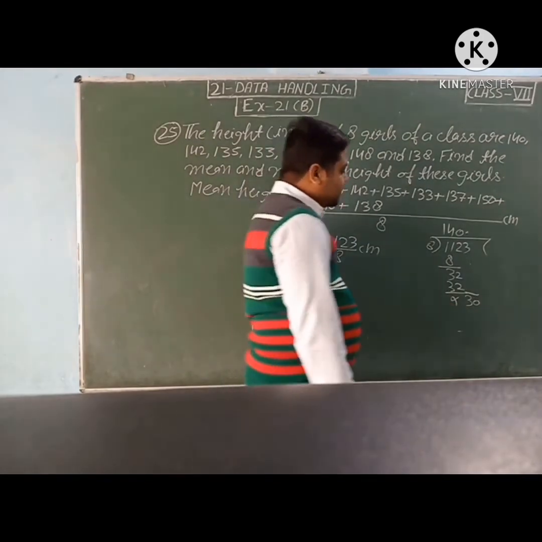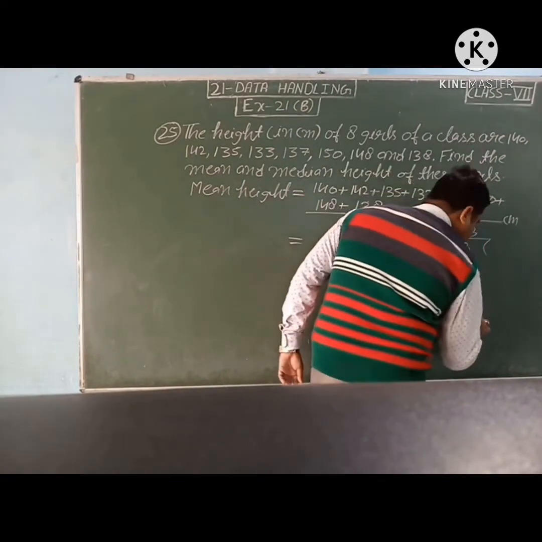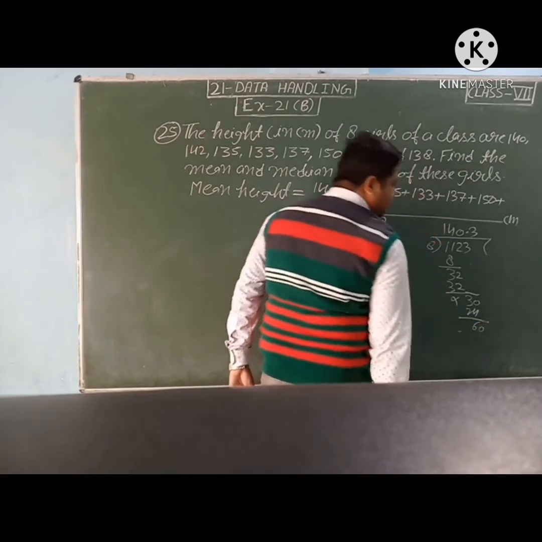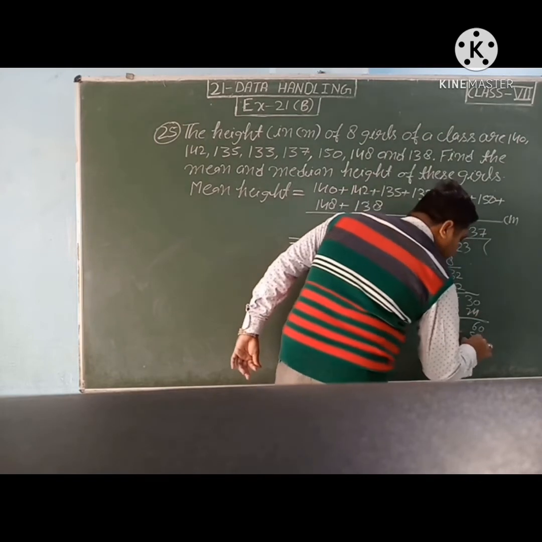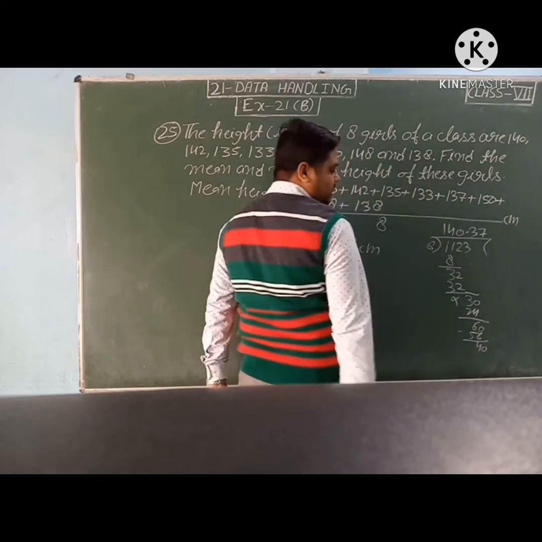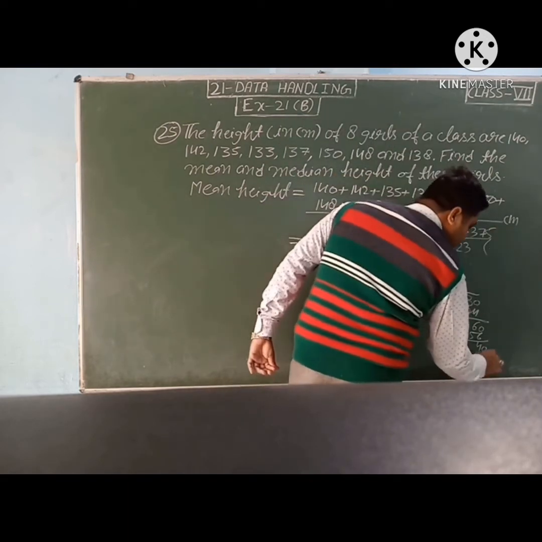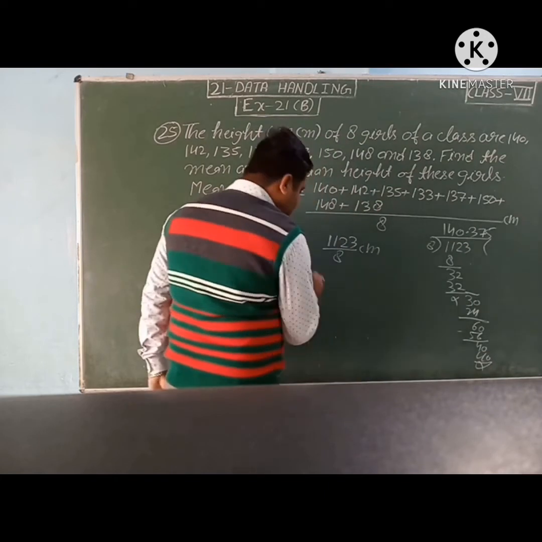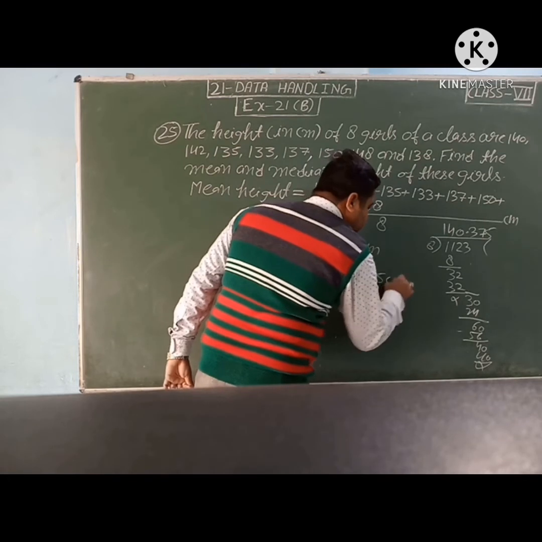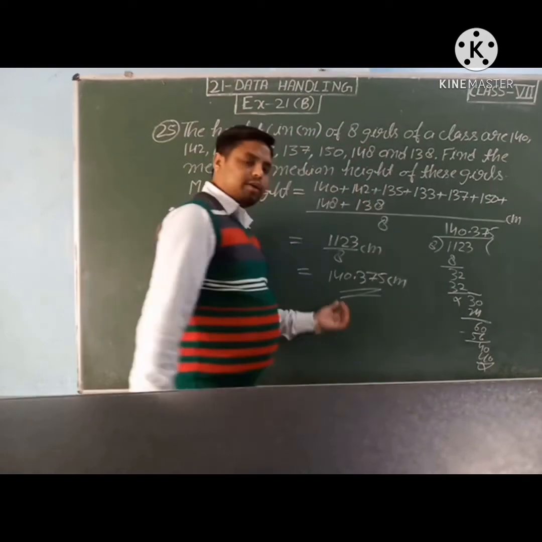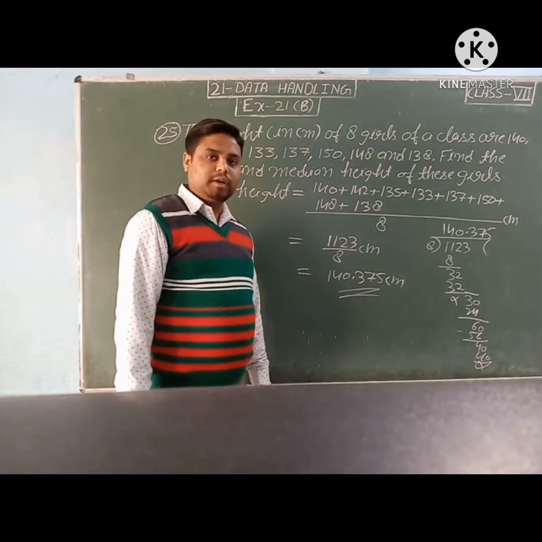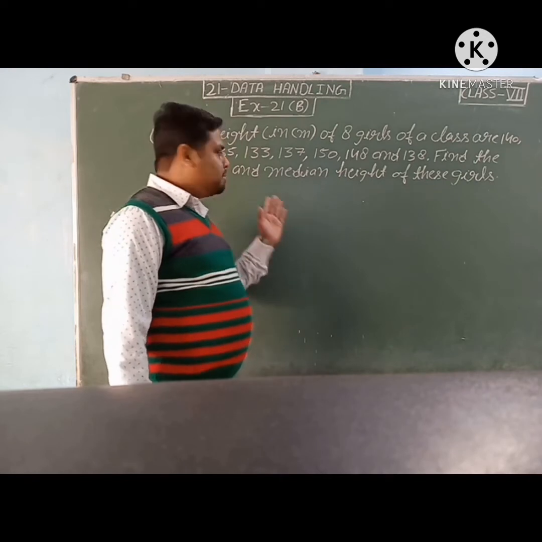Now 8 3s are 24. Now remainder is 6. So we can put here 2. 8 7s are 56. Now remainder is 4. Then we can put here 0 because decimal is already there. Then 8 5s are 40. So students, it is coming 140.375 centimeter. So mean height of girls is coming 140.375 centimeter. So students, we have to find median height also.